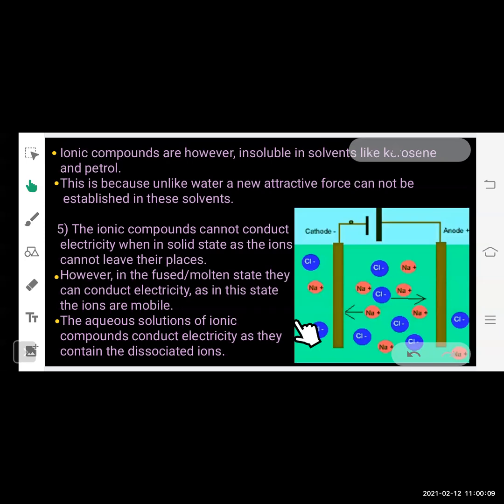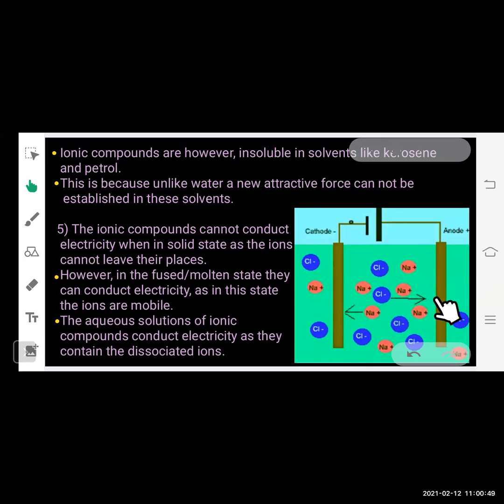As you can see here, the electrolytic cell. In the electrolytic cell, if I dissolve sodium chloride, it will dissociate into sodium and chloride ions. You can see the red color sodium ions and blue color chloride ions. And you can see here in the electrolytic cell, the electrodes, that is the cathode negatively charged and the anode positively charged. And we know that opposite charges attract. So the positive ions, that is sodium ions, will be attracted towards the negative electrode, that is the cathode. And the chloride ions, which are negatively charged, will be attracted towards the anode, that is positively charged.